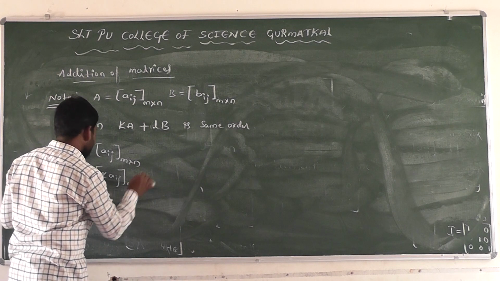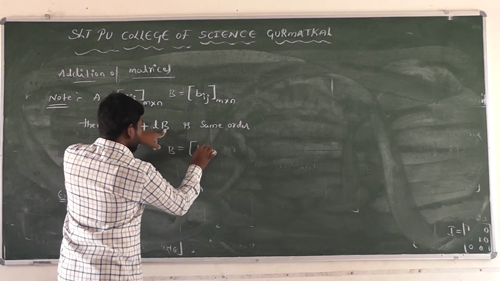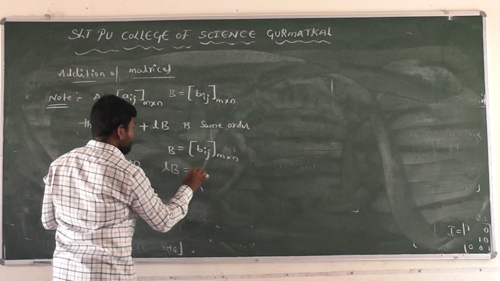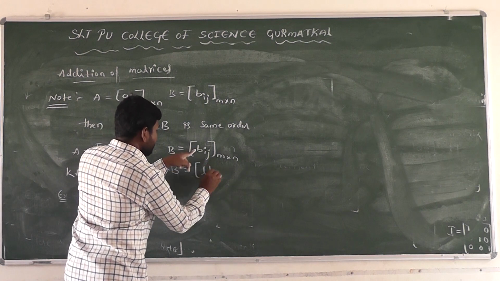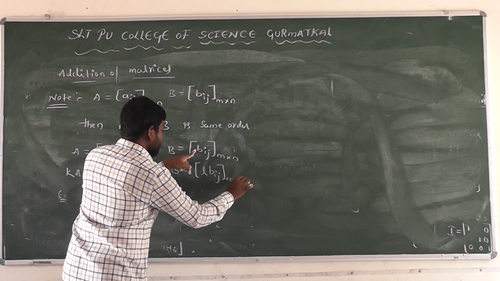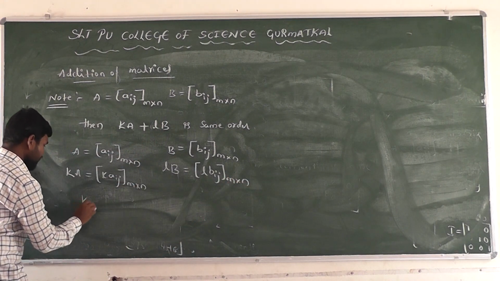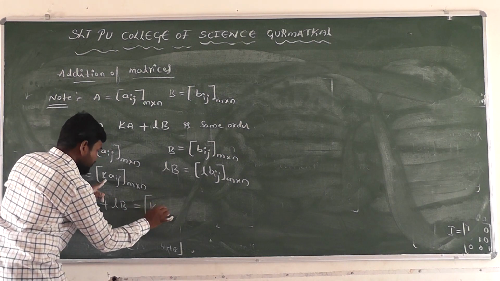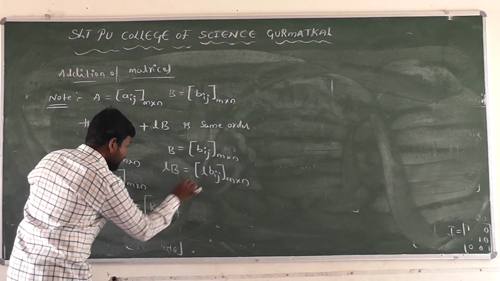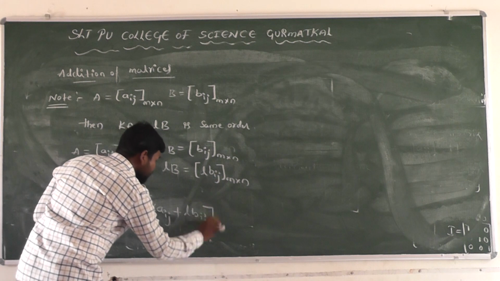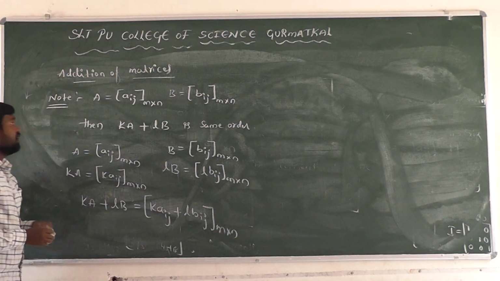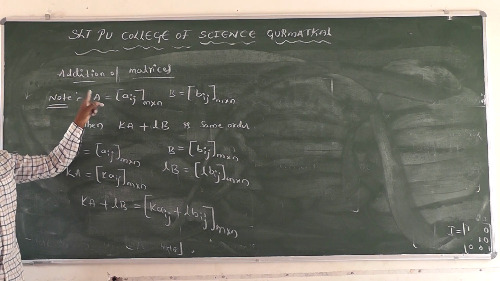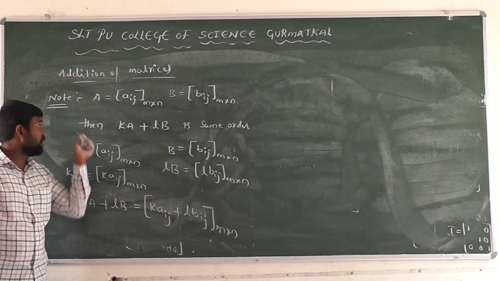Also the matrix B of order m cross n, and we have to multiply inside the given elements of the matrix of order m cross l, right? Here, kA plus lB is equal to what is the order of this matrix here? The elements are k a_ij plus l b_ij, whose order is m cross n, right? If the matrix A is multiplied by any scalar, then the matrix order does not change here, right? This is one important point here.